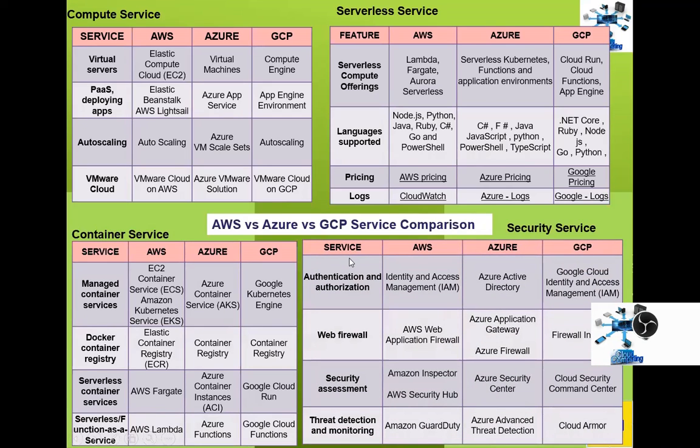So you can see under security, authentication and authorization, web firewall, security assessment, threat detection and monitoring. So AWS, for the first one, they have IAM, Identity Access Management, authentication. Azure, they say Active Directory. Google, again, they have Google IAM. So you can check these things. Web firewall, AWS web firewall, these people are telling firewall insights, security assessments, Amazon Inspector, Security Hub, and for threat detection, Cloud Armor offered by GCP.